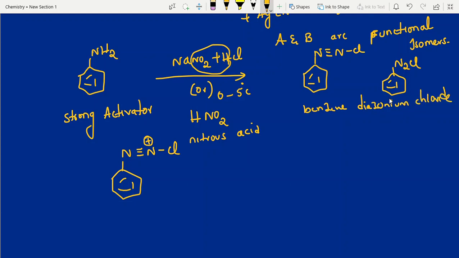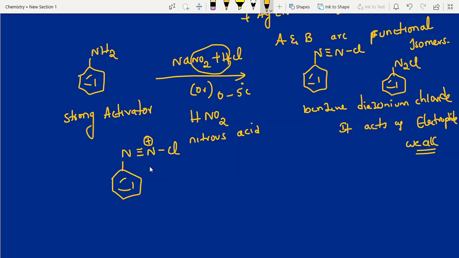It acts as an electrophile, a weak electrophile at that. You will come to know during coupling reactions. But being a weak electrophile, it reacts with only strong activators. It will give a yellow dye with aniline and an orange dye with phenol. I can explain in coming videos.